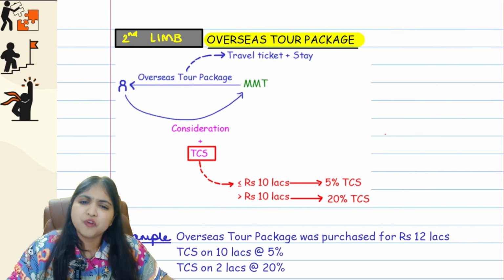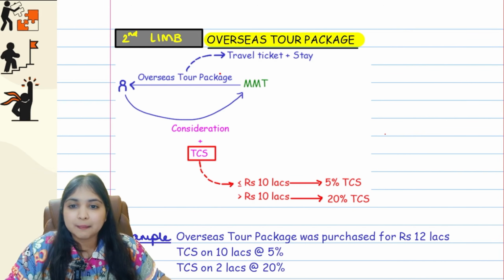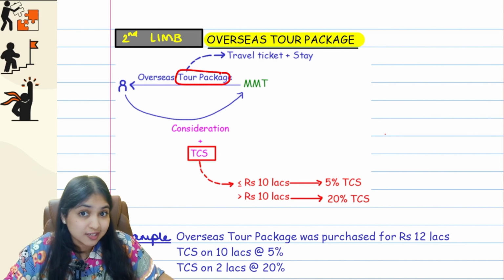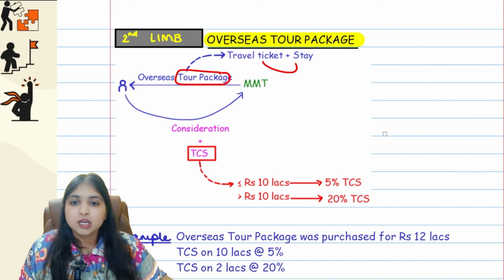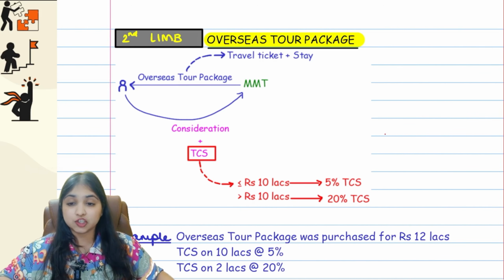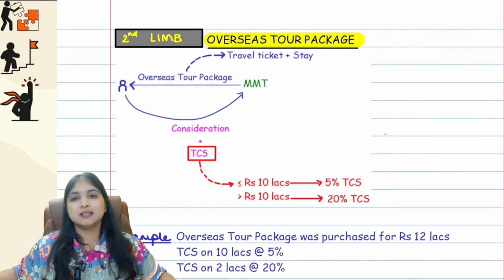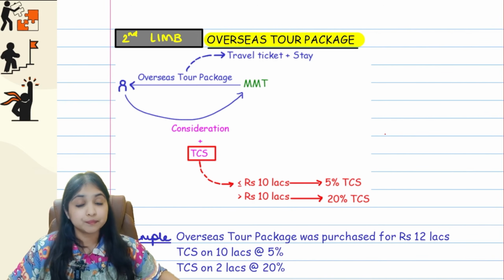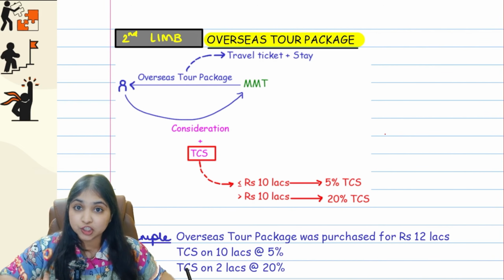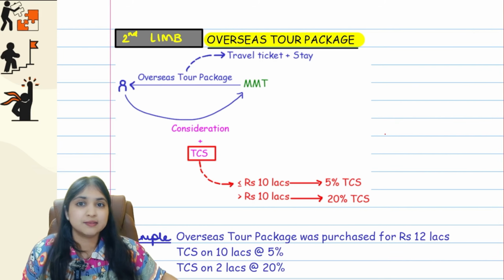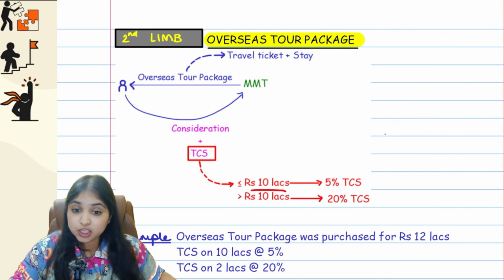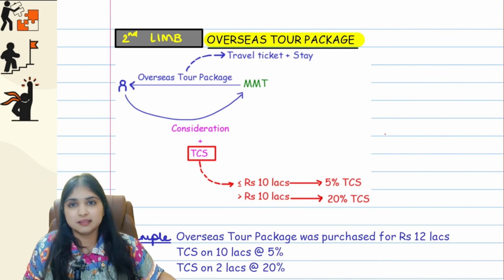So overseas tour package means I want to go on a foreign trip. And for that, for example, I come to MakeMyTrip and I buy a tour package, which means not just travel ticket, even stay. Now for this transaction, I have to pay them consideration. I bought Switzerland tour package from them. Now I have to pay them consideration. Along with the consideration, they will ask TCS also from me. Up to 10 lakhs. If the consideration is up to 10 lakhs, 5% TCS they will collect from me. If the consideration is more than 10 lakhs, 20% TCS they will collect from me.